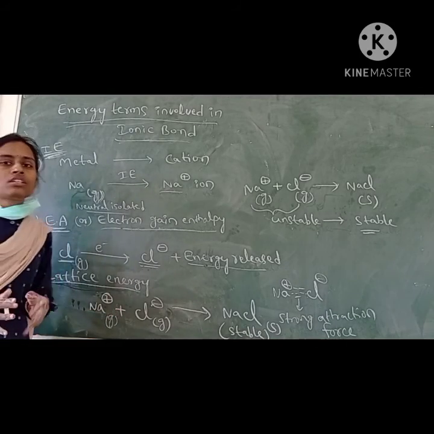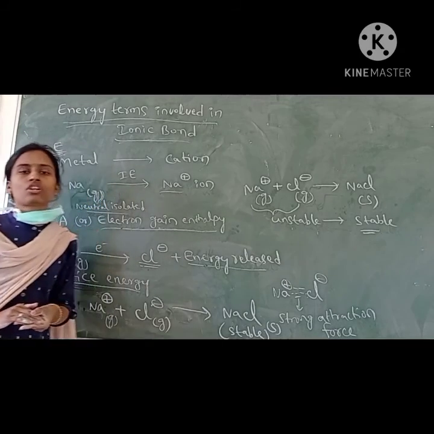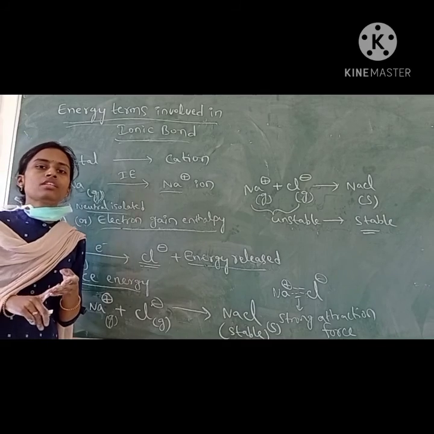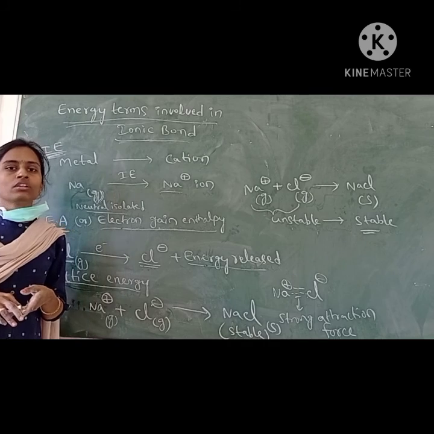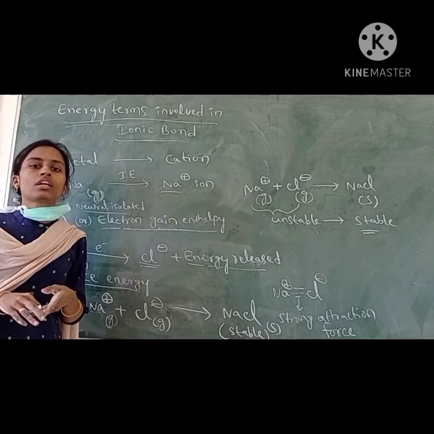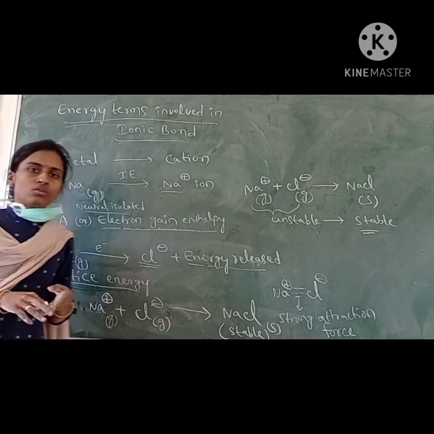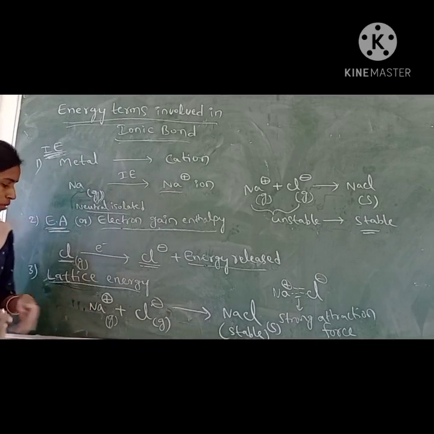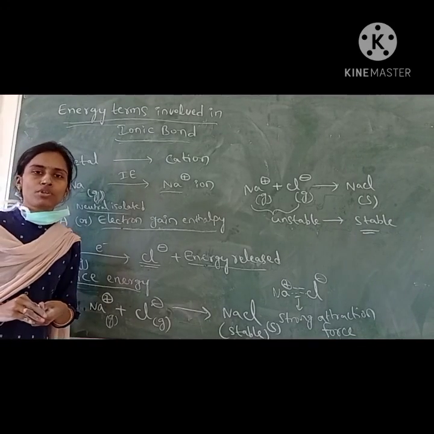Lattice means some crystalline structure, a crystal lattice. The ionic bond is a non-directional bond. For example, in sodium chloride, the Na plus ion is surrounded by some Cl minus ions. There is no direction, so it is a non-directional bond, and these ionic compounds are in the solid state, solid crystalline structures. They will have a solid crystal lattice. So during the formation of the ionic bond, there is a release of energy, and that energy is called lattice energy. These are the energies involved in the formation of the ionic bond.